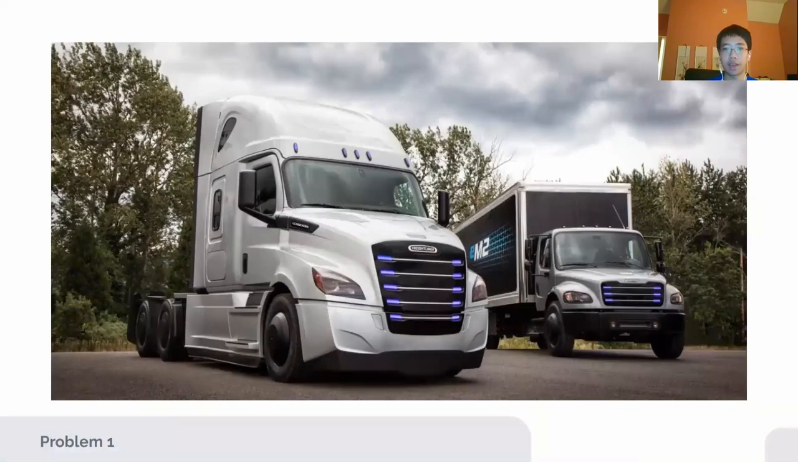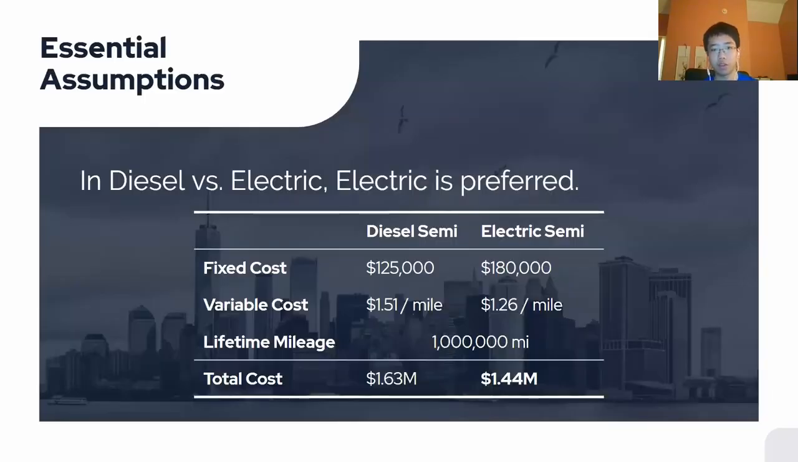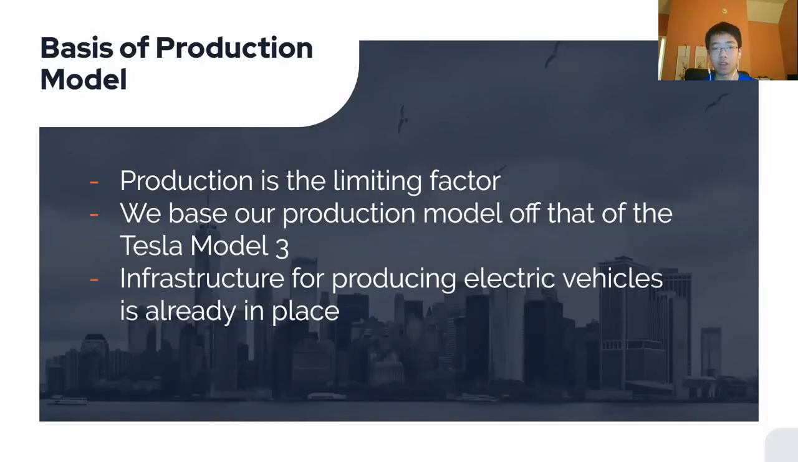In problem 1, we were tasked with calculating the percentage of semis that would be electric in 5, 10, and 20 years, assuming that the infrastructure for transitioning to electric trucking was already in place. We began by comparing diesel and electric trucks, and we found that over the course of each truck's lifetime, the electric truck was around $200,000 cheaper, meaning that companies who wanted to maximize their profit would always purchase the electric semi. The implication of this was that the production of electric semis was the limiting factor here.